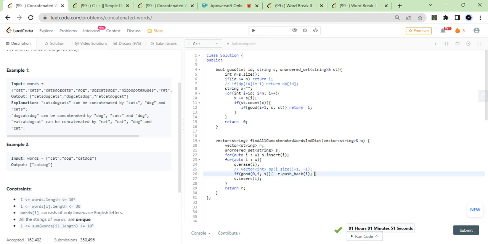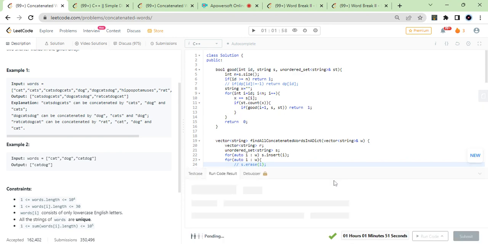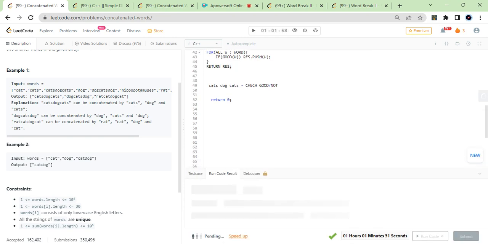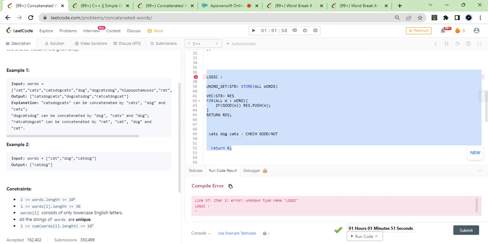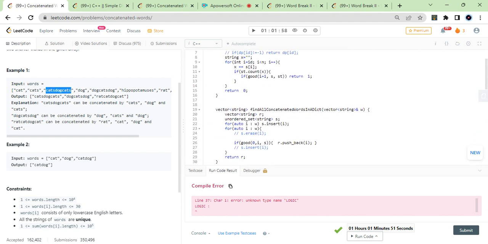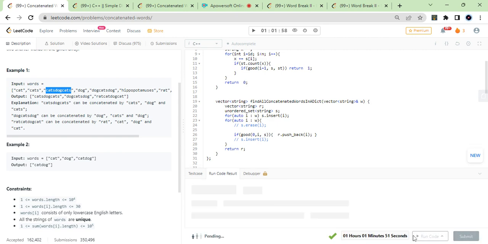Should I do the implementation? There is nothing much to implement also. I also added s dot erase of I and s dot insert of I. That you can skip, because for example, cats dot cats, he'll say okay. So that's why I'm erasing. I think that's important. It should not get passed without it, right? Why is it important? Because I don't want cats dot cats to also be present in my set, right? But it's still not valid, because it's not formed out of two.